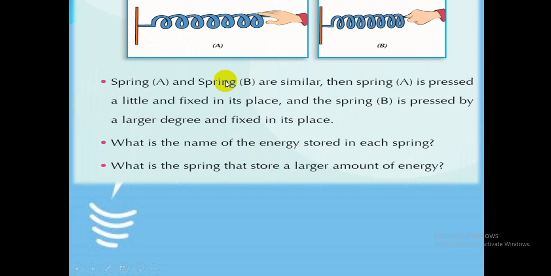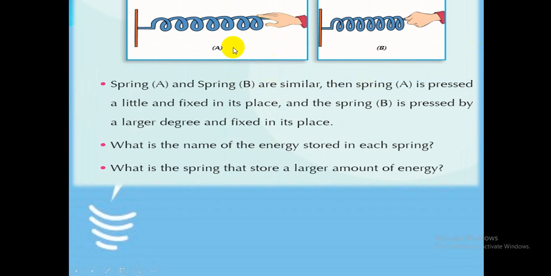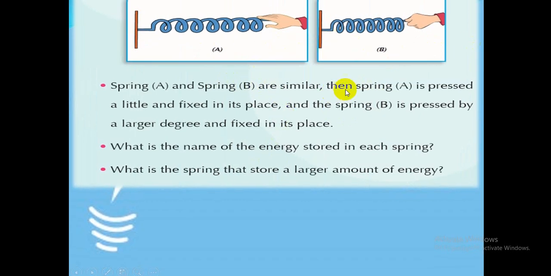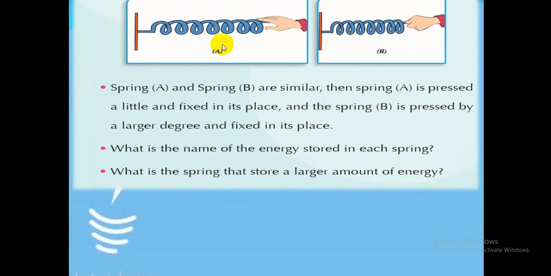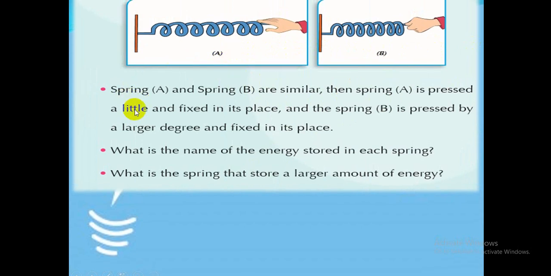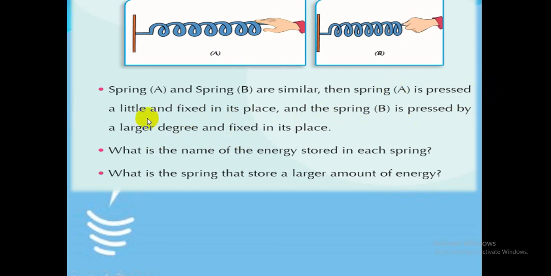Let's see, spring A and spring B are similar in the picture. Spring A is pressed a little and fixed in its place, and spring B is pressed by a large degree and fixed in its place.